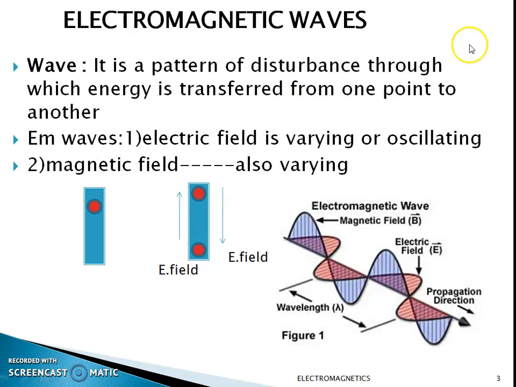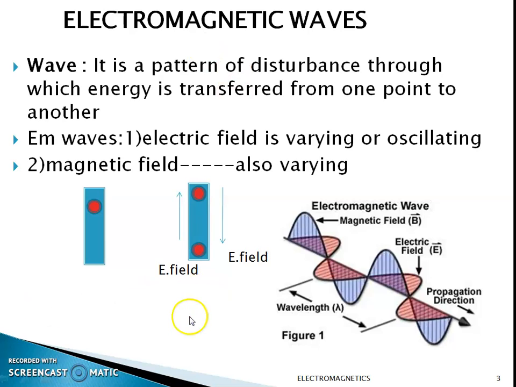The first one is an electric field, which is varying or oscillating in nature. And the second thing is a magnetic field, which is also varying in nature. Because of these two, the wave propagates, and this makes an electromagnetic wave.